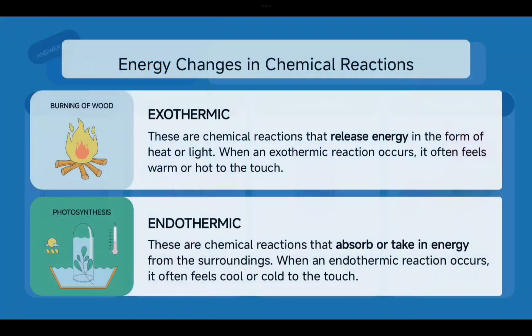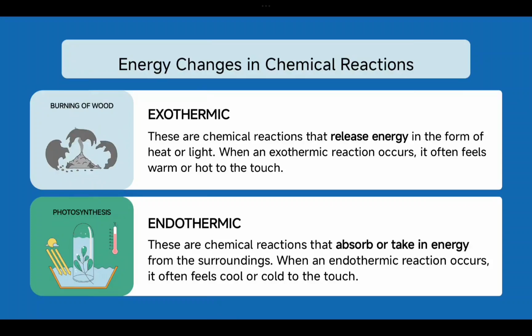Okay, now the main thing, the last point of today's class, is the kinds of chemical reactions, how many types of chemical reactions we have. We have two kinds of reactions. One is exothermic and one is endothermic. Exo means exit, so that means release of energy. Endo means enter, so that means absorption of energy. Very simple.